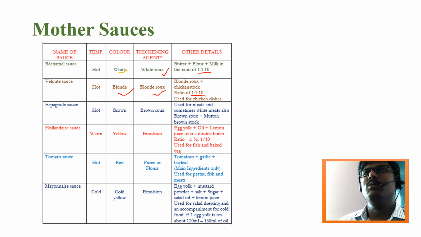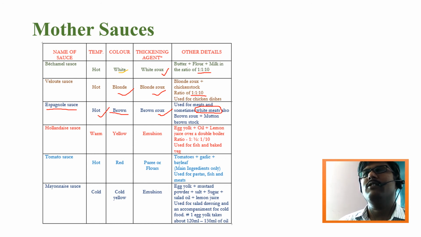The third one is espanol sauce. Espanol sauce has another name, brown sauce. It has to be served at a hot temperature along with hot foods. Brown roux is added in that. This is used for all kinds of meats, and sometimes white meats also. White meats means fish and poultry. So we can serve espanol sauce along with the white meats also.